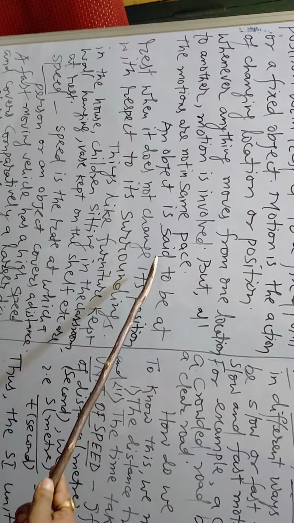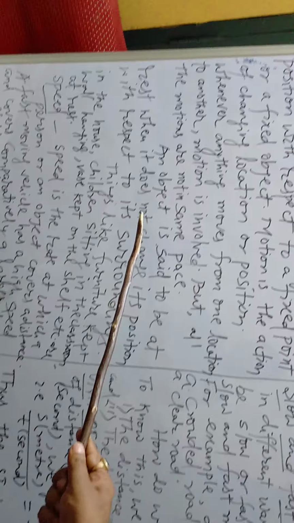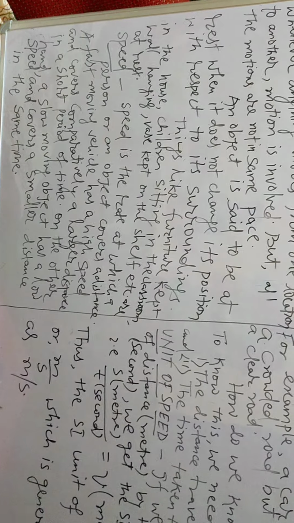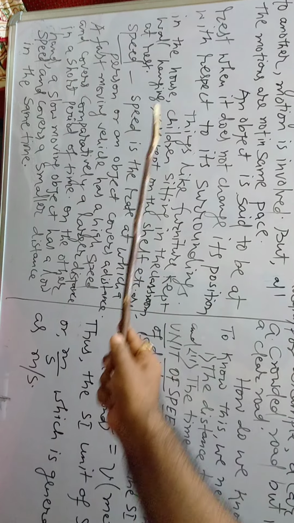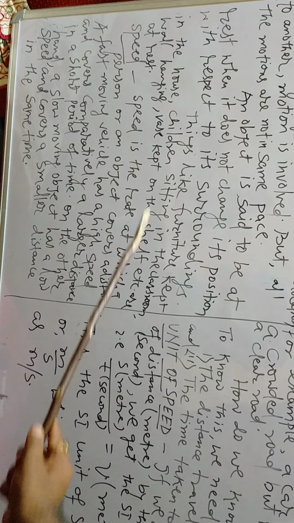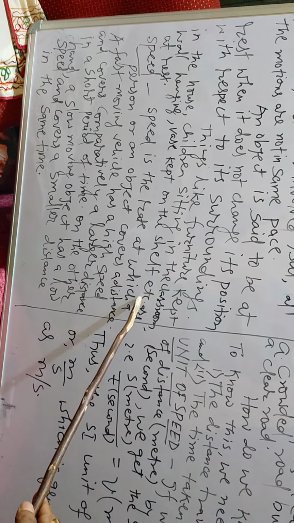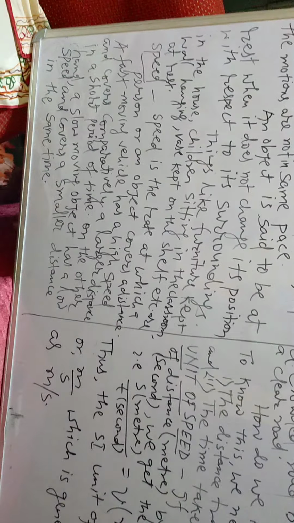An object is said to be at rest when it does not change its position with respect to its surroundings. Things like furniture kept in the house, children sitting in the classroom, a wall hanging, a vase kept on the shelf, etc. are at rest.